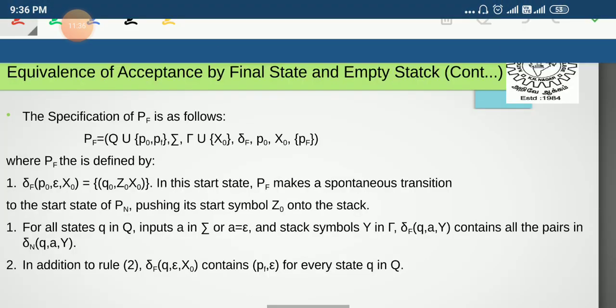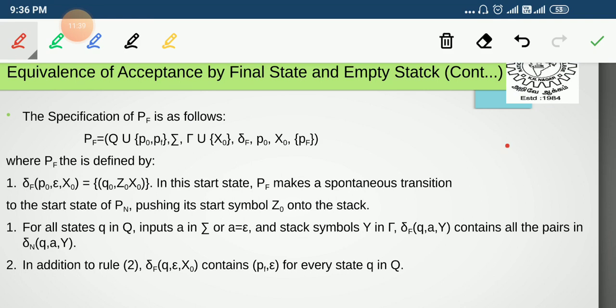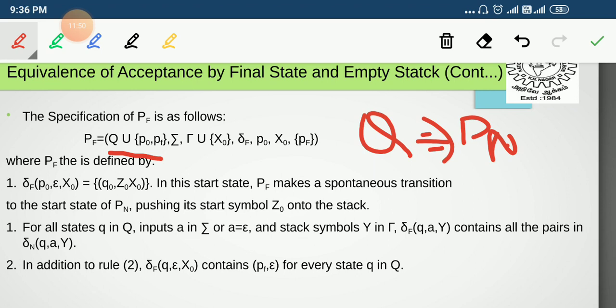So from Pn we are going to construct Pf. Pf contains Q union {p0, pf}. Q here represents nothing but the states contained in Pn, the empty stack PDA. With those states, we are going to introduce two other new states, one for the new start state and one for the new final or accepting state. That is our p0 and pf, and sigma is the input alphabet, and tau contains the stack alphabets of our Pn.